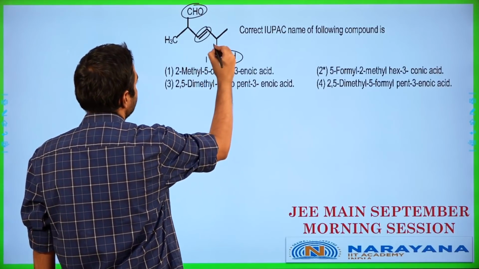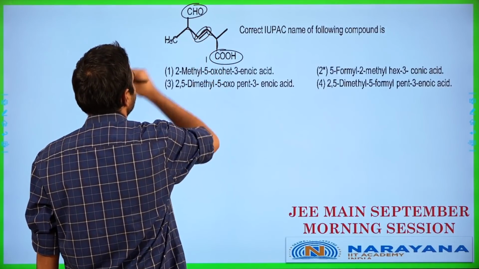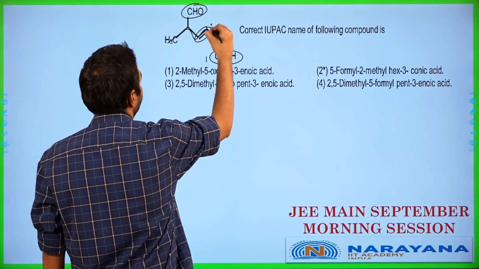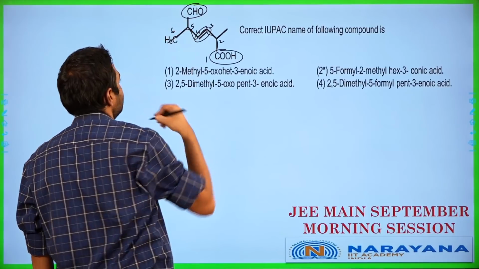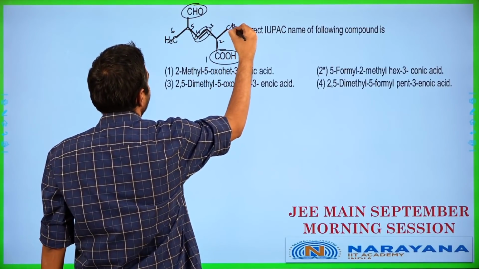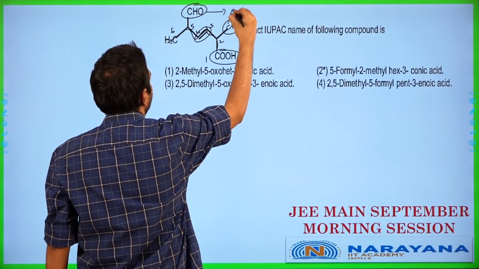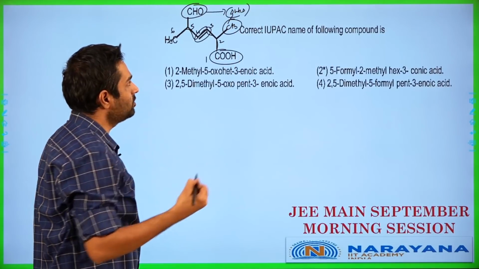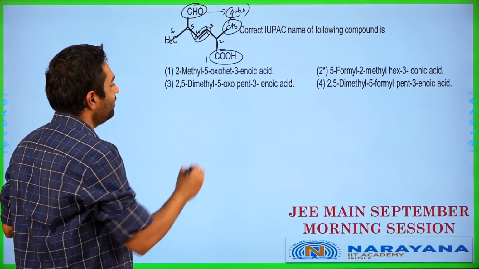Then we need to choose the longest chain possible. So the longest chain possible is this one over here. So we'll be choosing that: 2, 3, 4, 5 and 6. So we end up having a 6 carbon long chain where this is a substituent and this methyl is also a substituent. So these 2 are going to be substituents in this particular case.